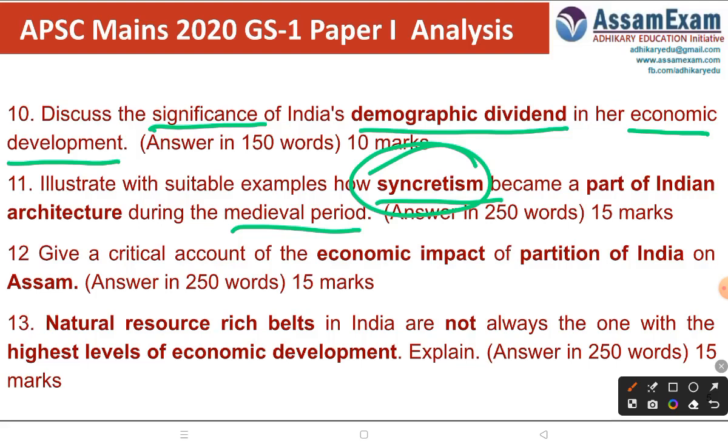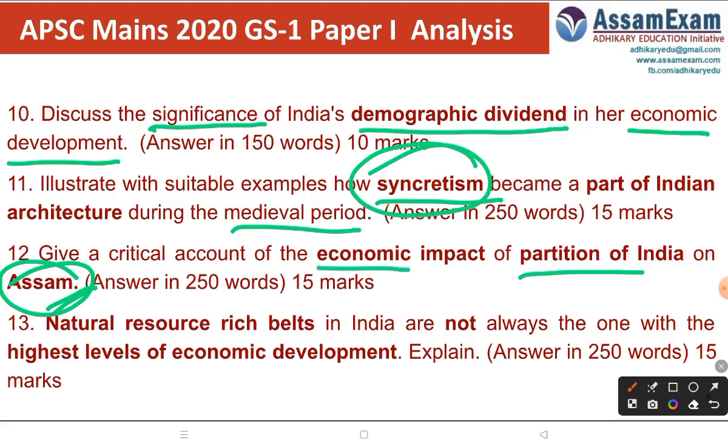Next question, give a critical account of the economic impact of partition of India on Assam. So it is asking what was the economic impact of partition. Politically India was divided, but what was the economic impact, specifically on Assam? How has this partition economically impacted Assam? Maybe so much fertile land went to Bangladesh, that is East Pakistan in those days. Then many skilled people also might have migrated from India to East Pakistan, now Bangladesh. So this has happened. Economically also it will have an impact, not only politically.